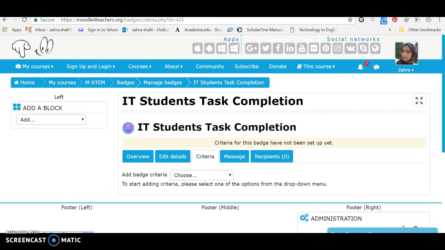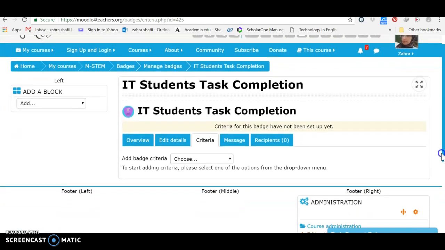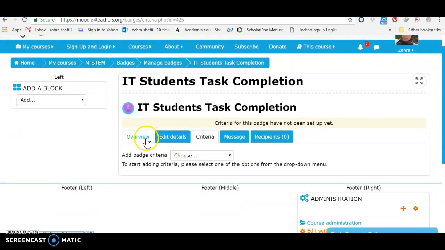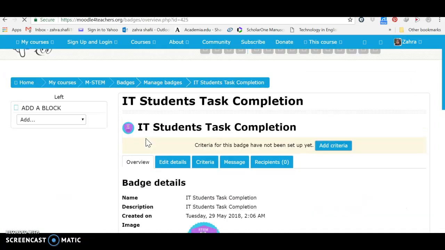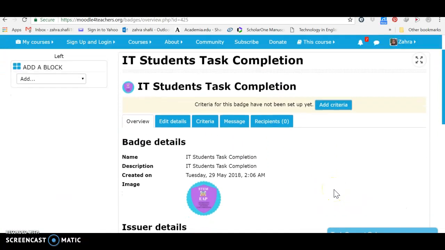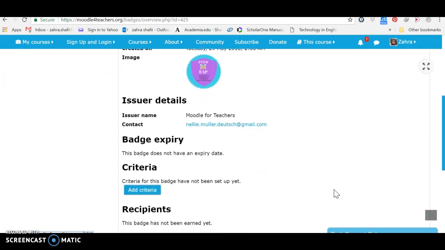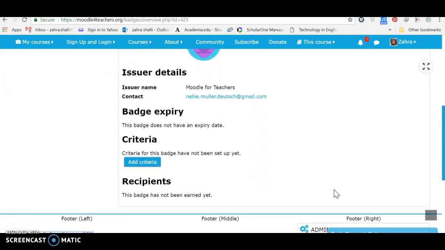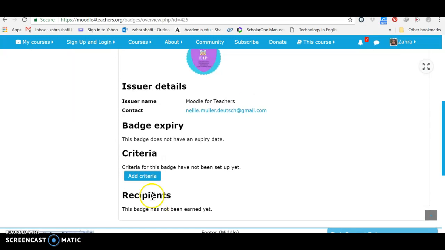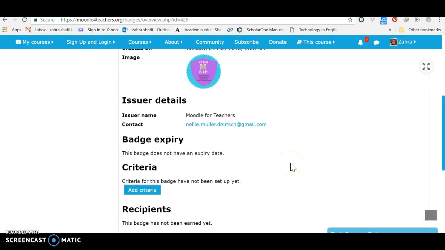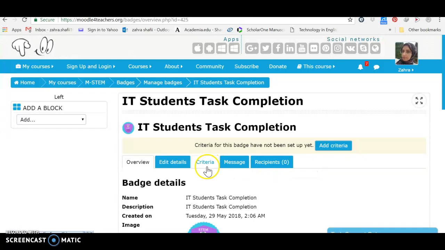Well, the badge is added now and we can manage it here. The overview is here. As you see, we can see its details. We can add some criteria here, but first of all, we should go to the main tab for criteria.